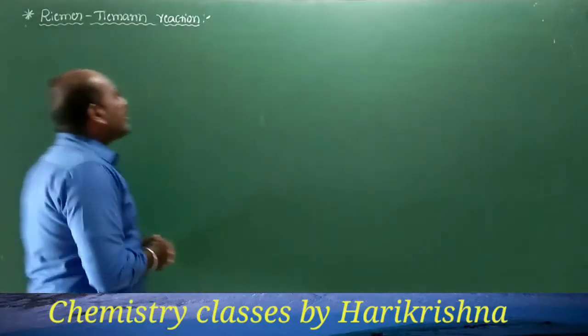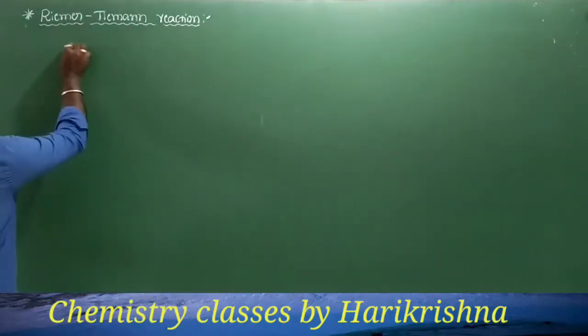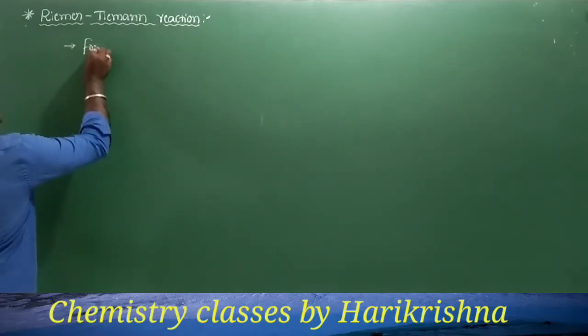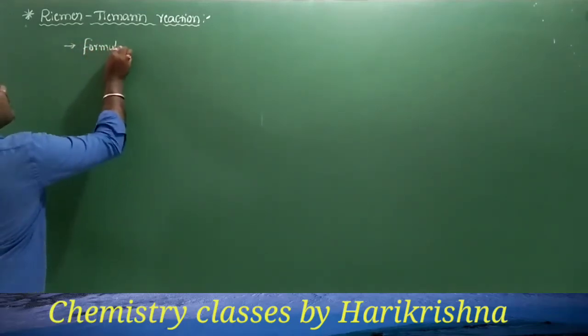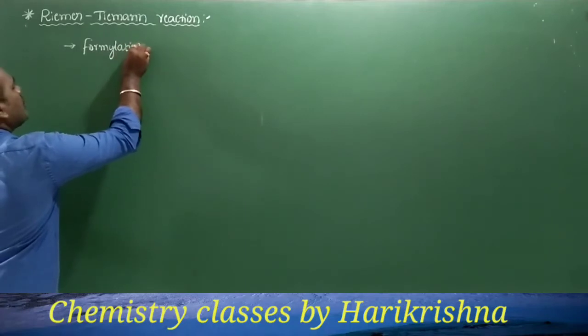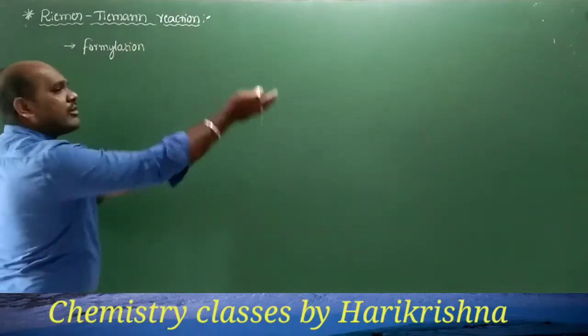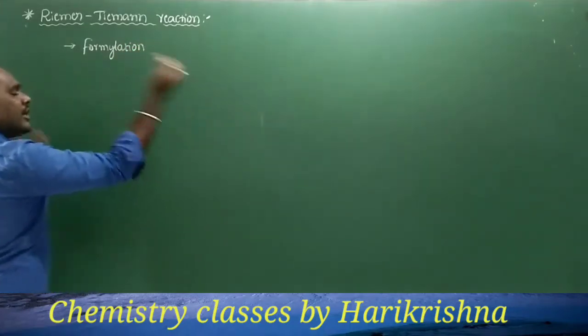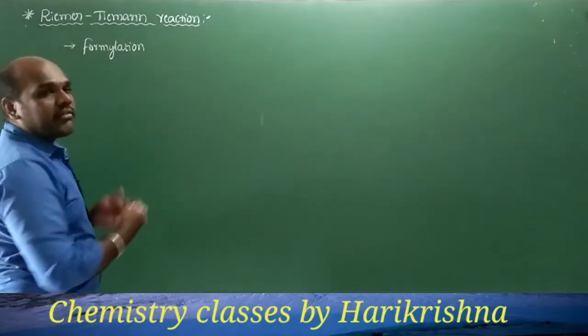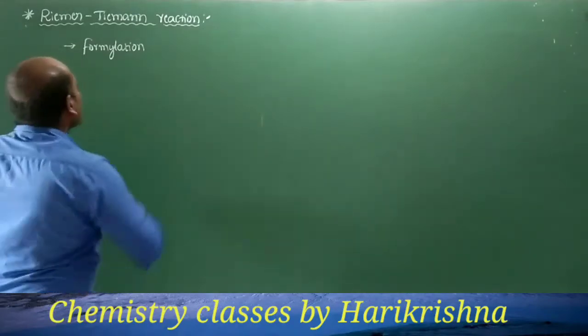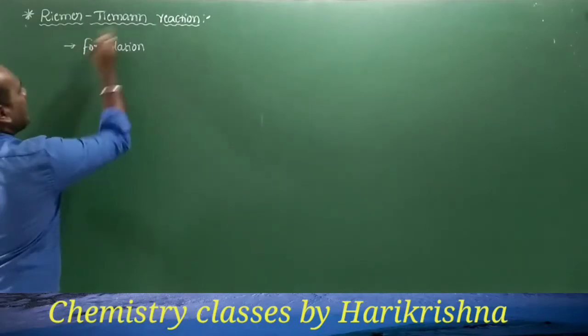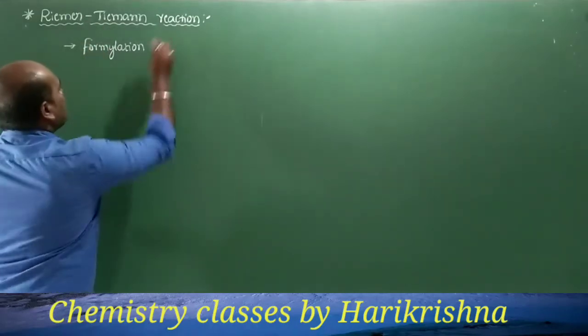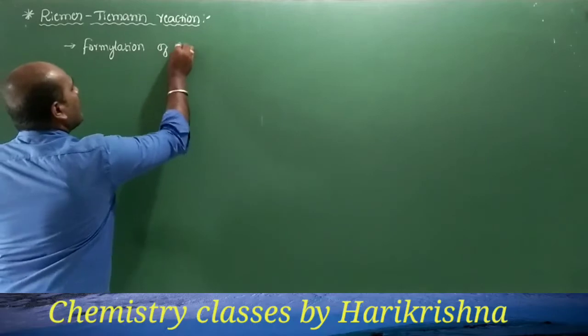According to the Reimer Tiemann reaction, it is simply formylation, because we know that the aldehyde group is also called the formyl group. So phenol will be formylated, meaning the aldehyde group will be created on the benzene ring of the phenol. In that way we can say the Reimer Tiemann reaction is simply the formylation of phenol.